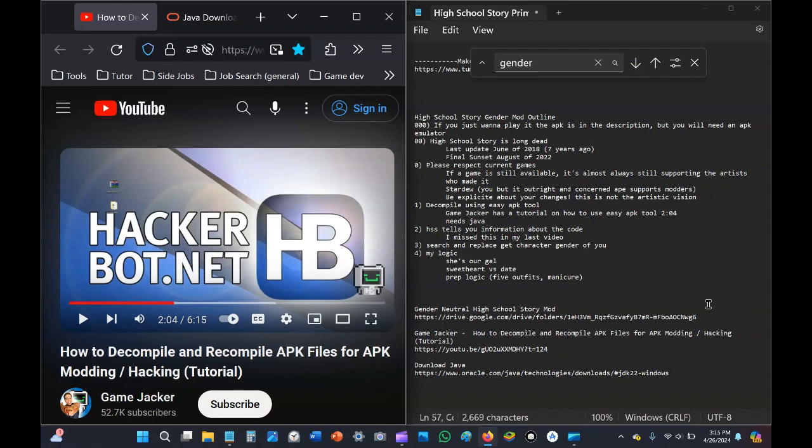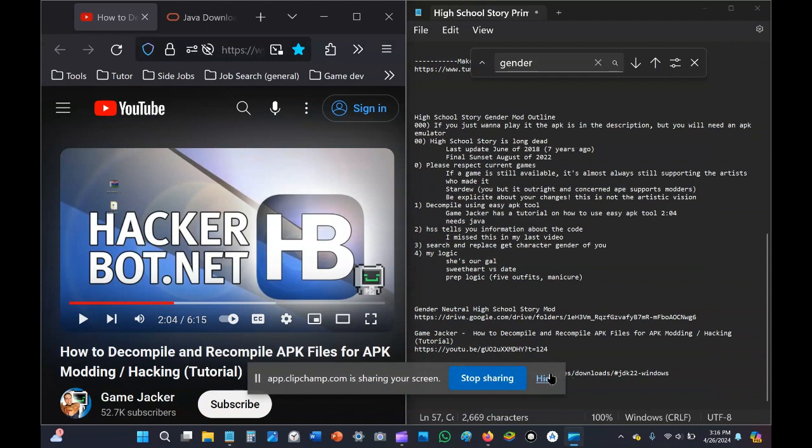Think carefully about how your actions could impact others before starting to change a game. And the second thing is that when you make a mod, you should be explicit about what you are changing, because what you are making is an alteration and it's not the original artistic intent of the game that was created. With that, let's begin.